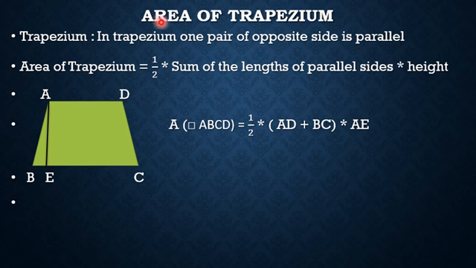Now the area of trapezium. In a trapezium, one pair of opposite sides is parallel. That is, AD and BC are parallel. Then the formula for area of trapezium is 1/2 into sum of the length of parallel sides into height. So area of quadrilateral ABCD is equal to 1/2 into AD plus BC, which are the parallel sides, into height, AE is given.